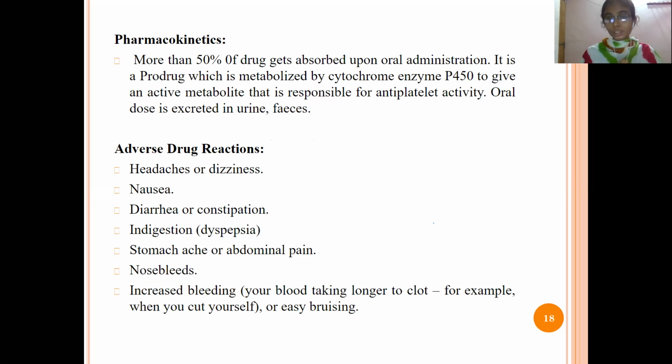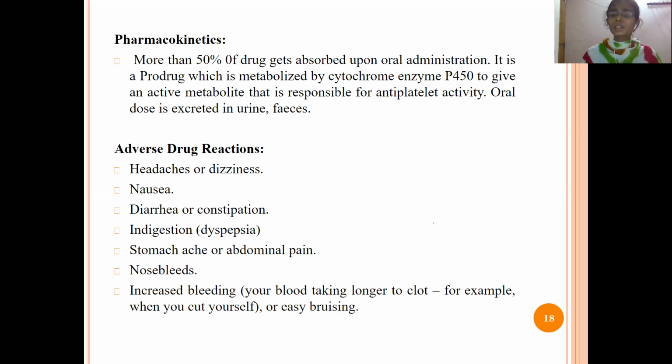When we administer the drug and it reaches the particular site, that is the liver, it gets metabolized by the cytochrome enzyme. There it gets converted into the active metabolite. Then it will be distributed to the site where we require the drug, and the remaining unnecessary metabolites will be eliminated from the body in the form of urine or feces. So it is given by the oral route of administration.